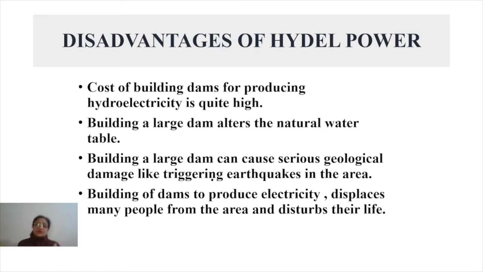Then next, building of dams to produce electricity causes displacement of people from one place to another. Suppose the construction of a dam needs a large area, and for that purpose any small township or village comes under that area. Then we need to displace all those people who are living there to some other place. That is again something going against it. That means it's a strong disadvantage.